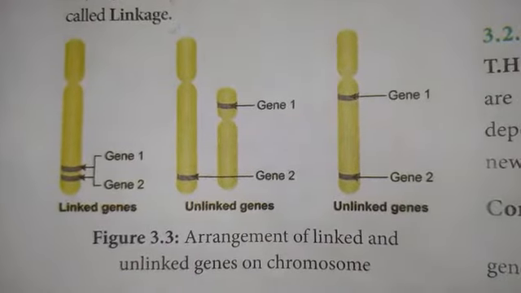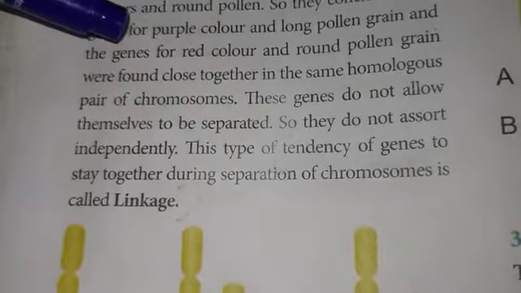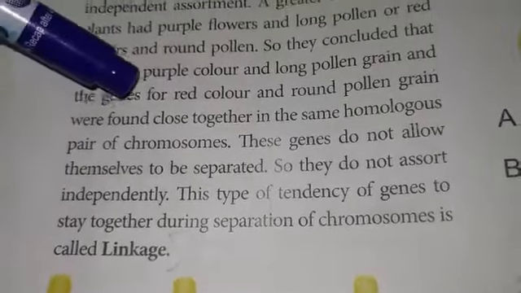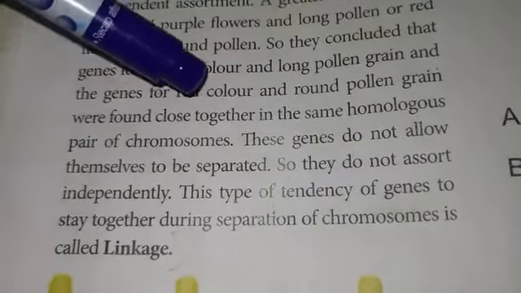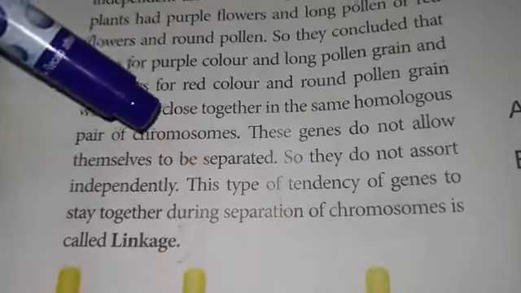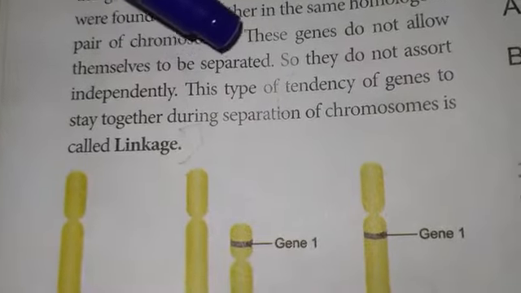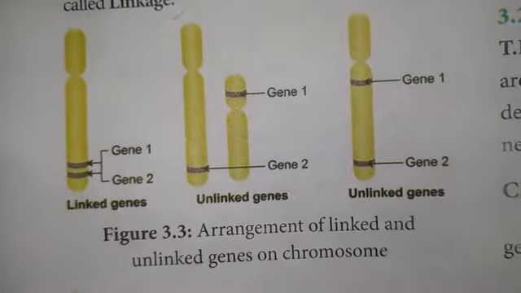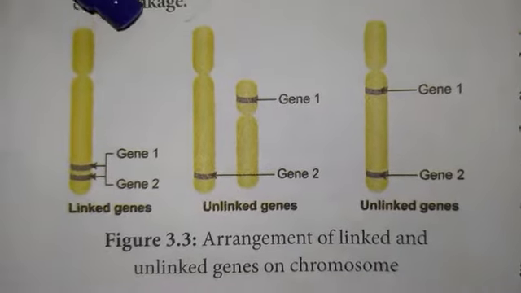So the genes responsible for purple color and long pollen grains, and the genes responsible for red color and round pollen grains, were found to be close together in the same homologous chromosomes, so they do not assort out independently during gamete formation. Because they are linked genes, this is called linkage.